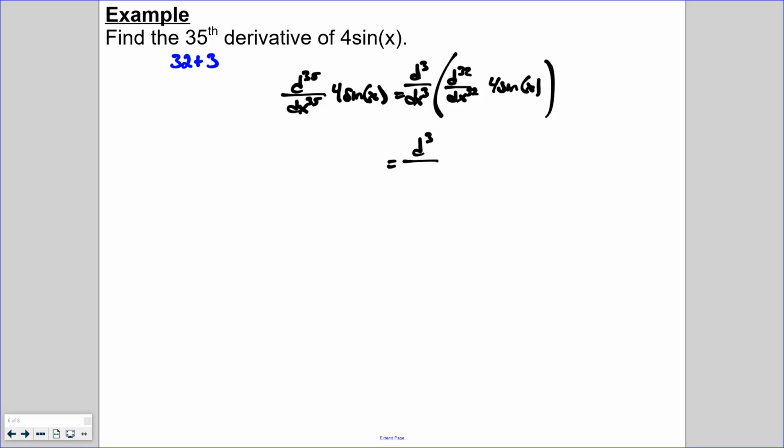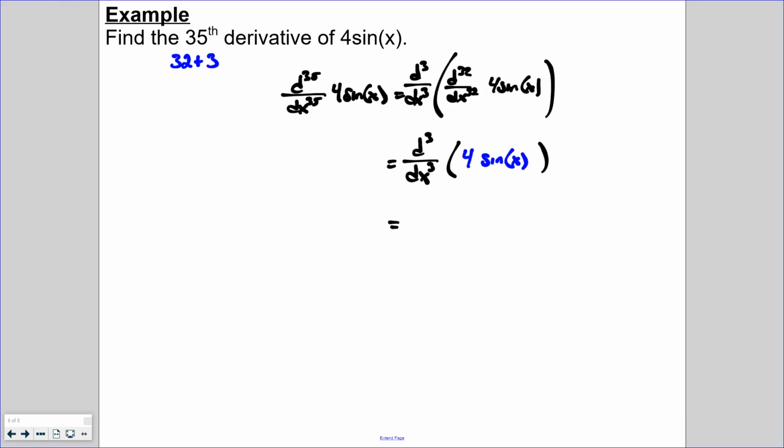And now we know that taking the 32nd derivative of 4 sine is going to be easy because 32 is a multiple of 4. So therefore, the 32nd derivative of 4 sine is just going to be 4 sine of x. And then from here, we just need to take the derivative 3 times. So let's go ahead and take the derivative 3 times.